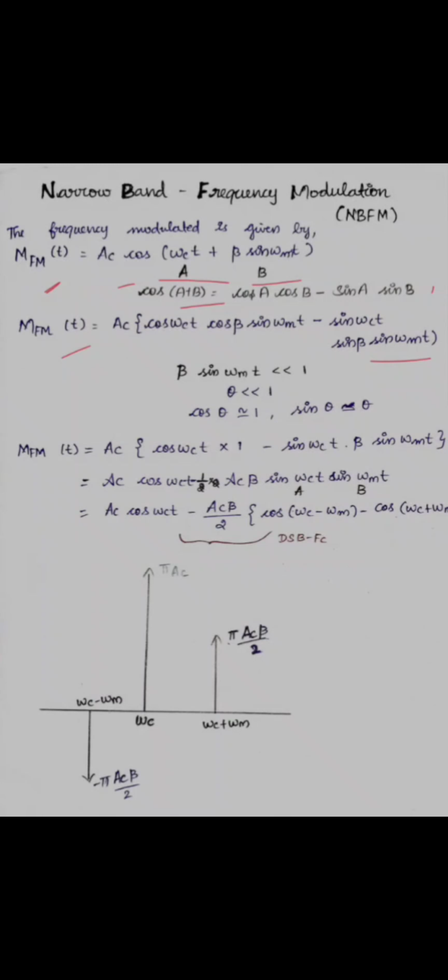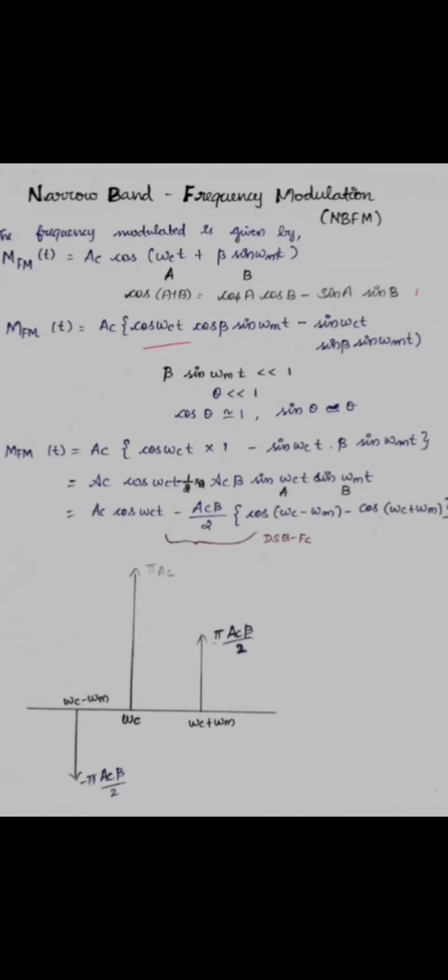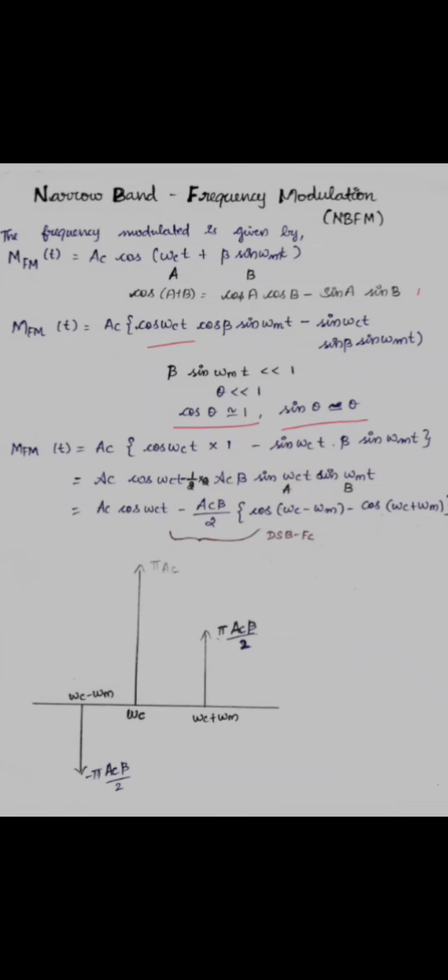And now to find the narrowband signal, I have the condition that beta sin omega m t is very much less than 1. So here cos theta is nearly equal to 1, and sin theta is nearly equal to theta. Now we know these formulas. Let us apply these formulas in the above equation and see what the current equation will be.